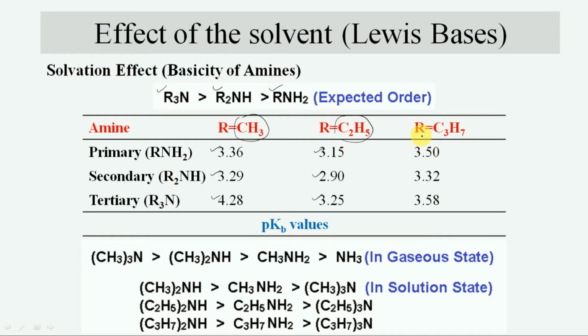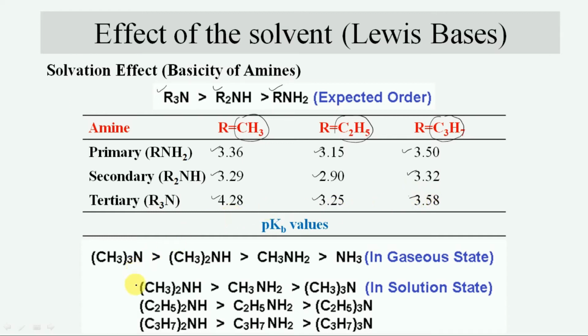And if the alkyl group is replaced with propyl, then again secondary amine has the maximum basicity, then primary amine, and tertiary amine has the least basic strength.